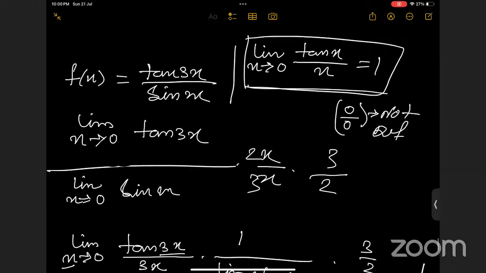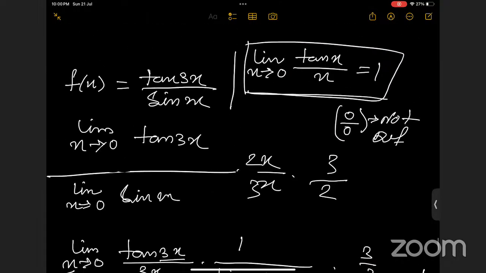Okay, it's just a simple question. Suppose at the point x equals 0, we are just excluding the point 0 from our domain. Is it possible to talk about the continuity at x equals 0?